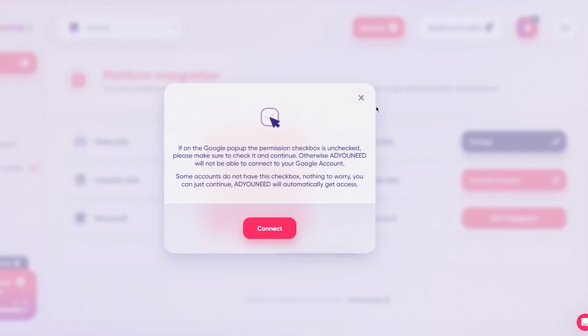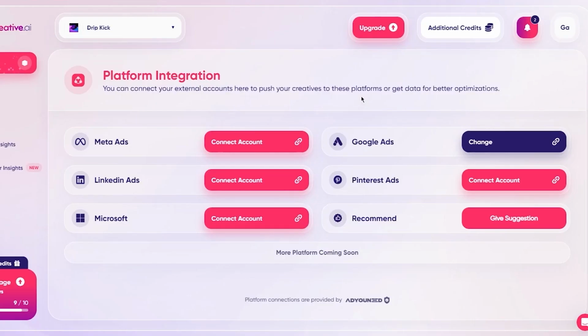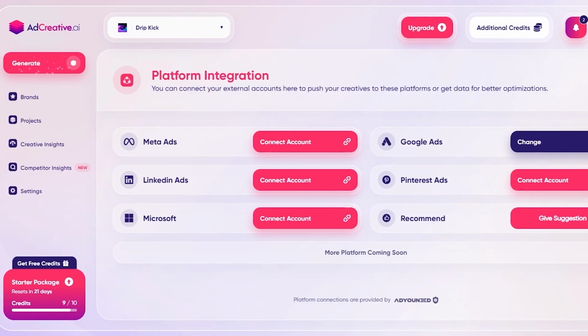Okay, so just click on it. You're going to click on connect, and then you're just going to add your details on whatever account you want to connect to. So, select a platform to link. You get all these great platforms, really famous. And at this point, you may start creating ads once you have added your account.